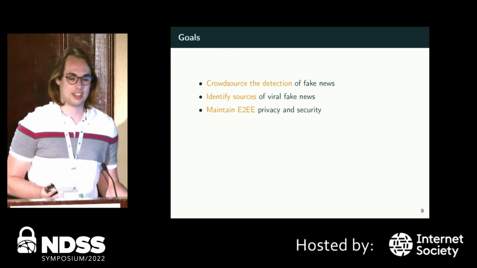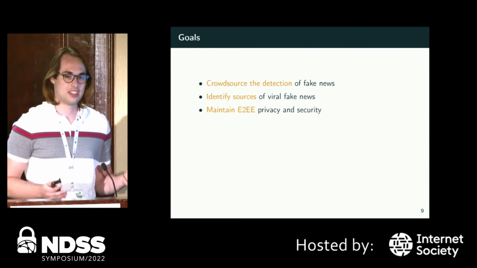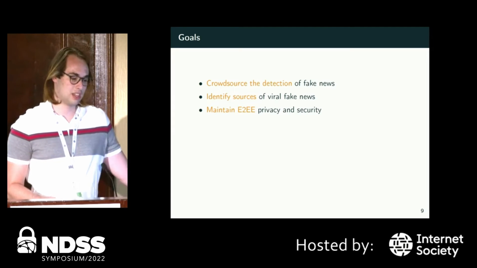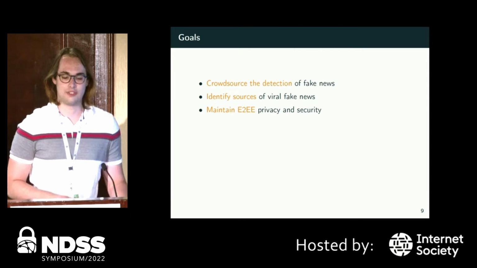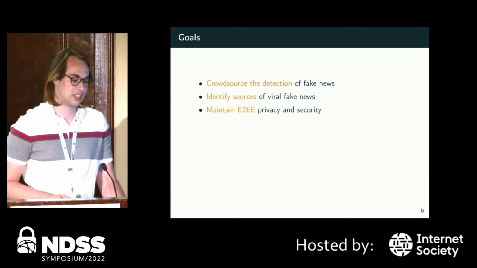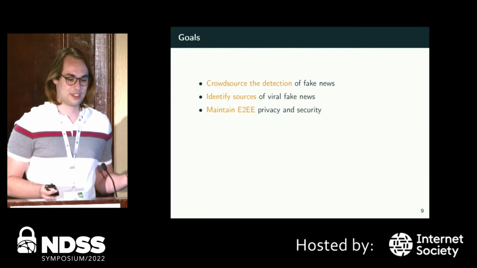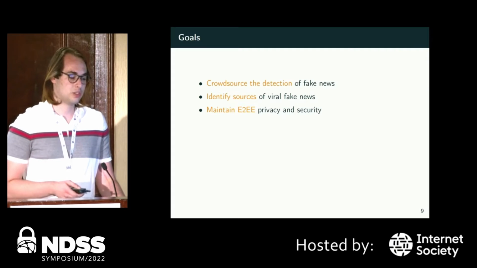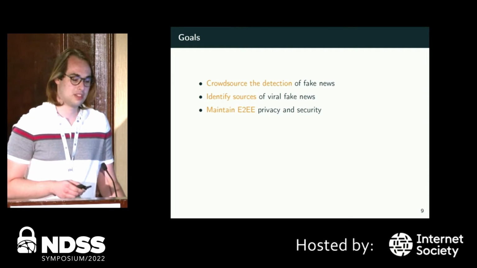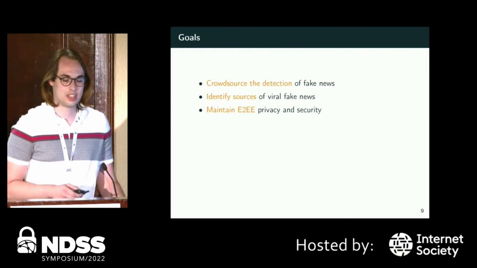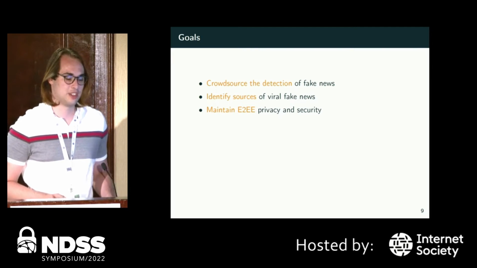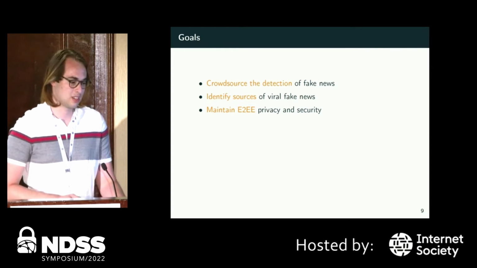So like we were saying, a large group of average users can detect fake news with a pretty good accuracy. So if we want to detect fake news, one of our options is simply crowdsourcing it. And if users decide to identify something as fake news, and there's a lot of them, well, that's probably a pretty good indication that it is fake news. Another goal was just to maintain privacy and security. Because if we're using Signal, we don't want to give up more privacy and security for moderation because we're using Signal in the first place.